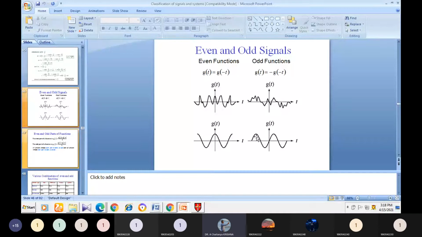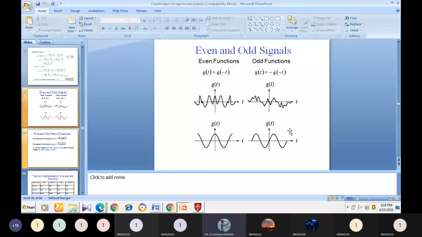Means cos 90 is the same as cos of minus 90. Cos 180 and cos of minus 180 should be the same. Then we can call the signal even.